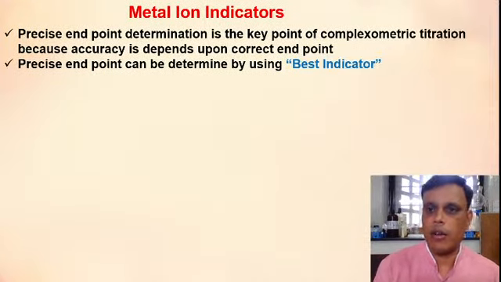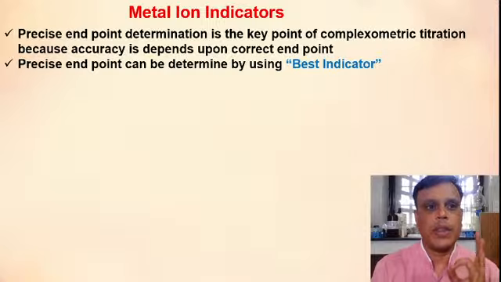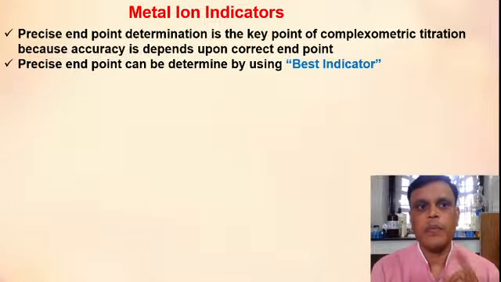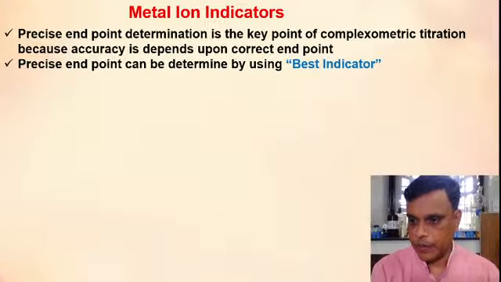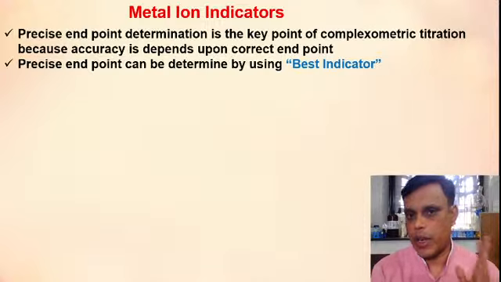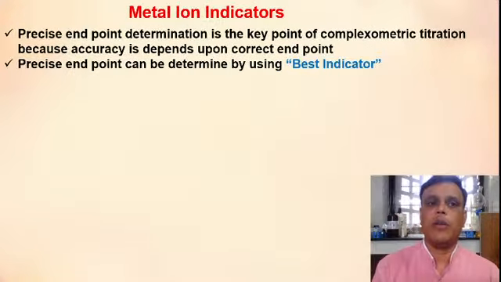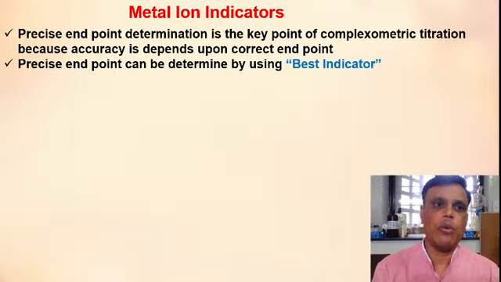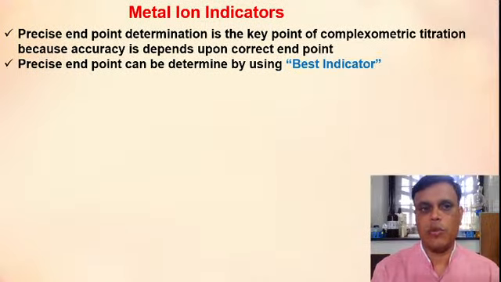Why is this the key factor of complexometric titration? Because the precise or accurate endpoint depends upon the accuracy of your experiment. Okay, if you want correct experiment, correct concentration, then you have to determine endpoint accurately. So to determine endpoint accurately, what you have to do? You have to use the best indicator. That means the use or choice of indicator is very very important.